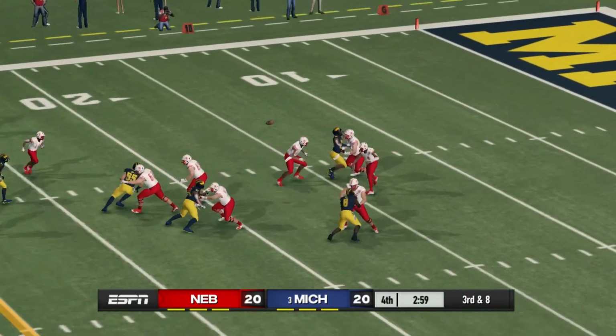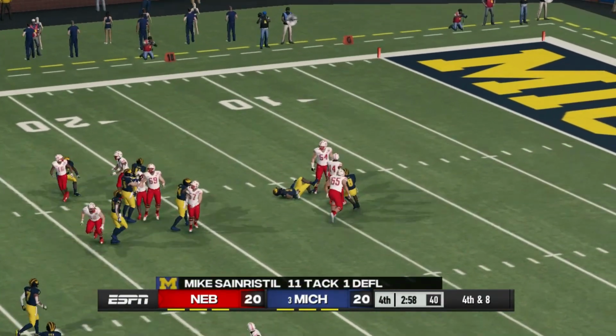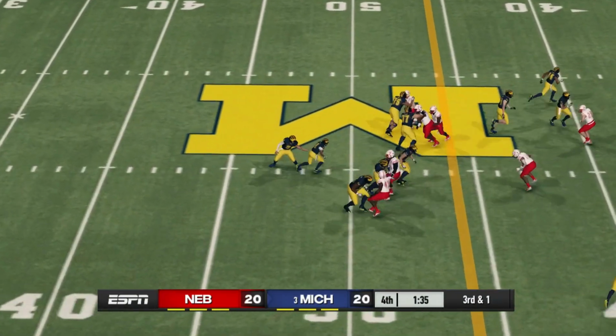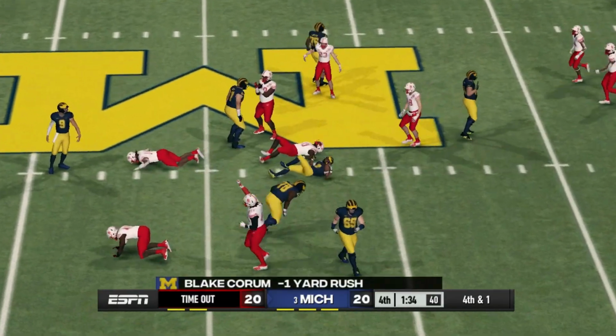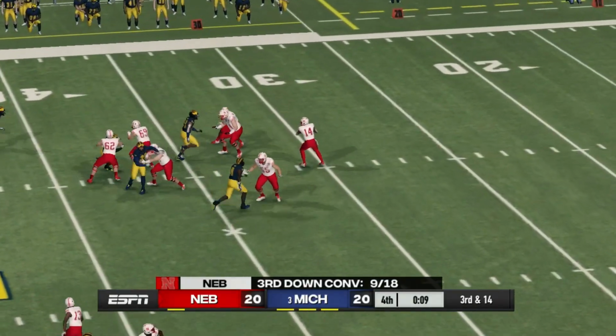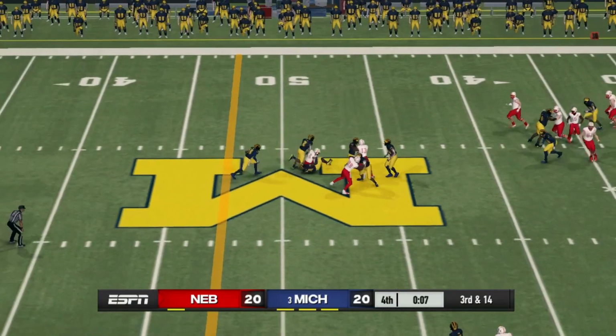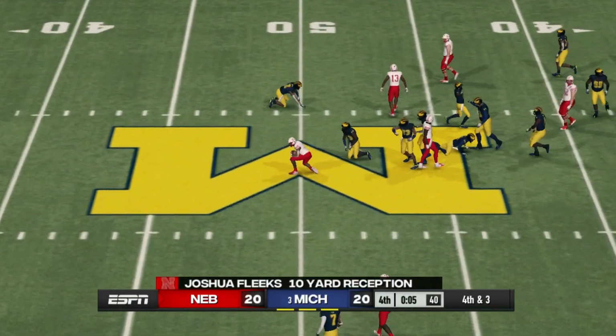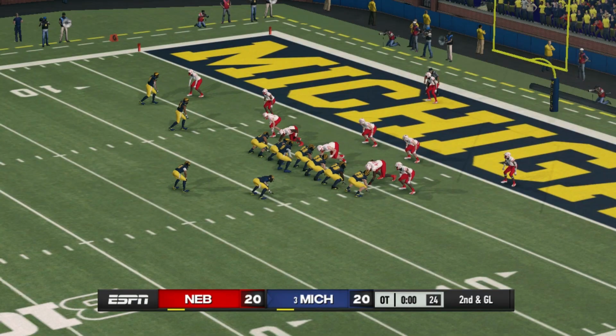Nebraska ball, 3rd down. That's going to be knocked away. That's incomplete. Michigan will get it back. They'll have a chance to win the game. On 3rd down and 1, they get stopped. So both defenses coming up with timely stops. Nebraska, they get stopped here, and we're going to go to overtime, tied at 20.